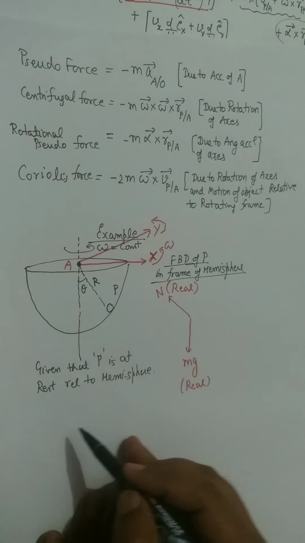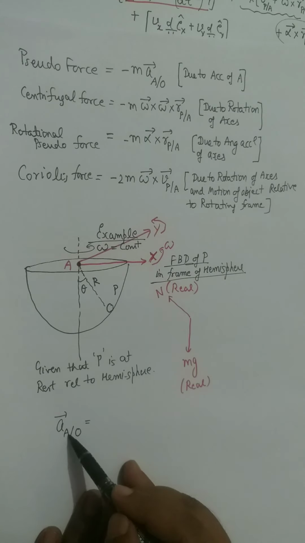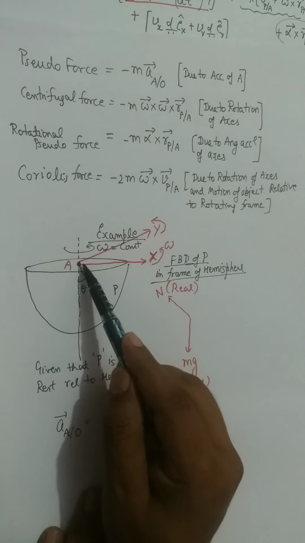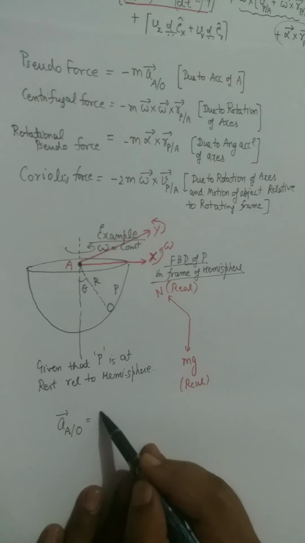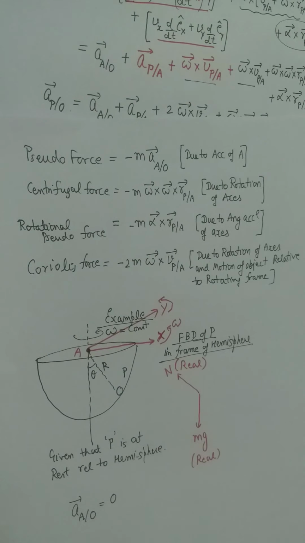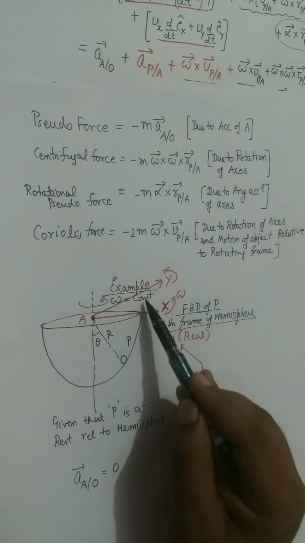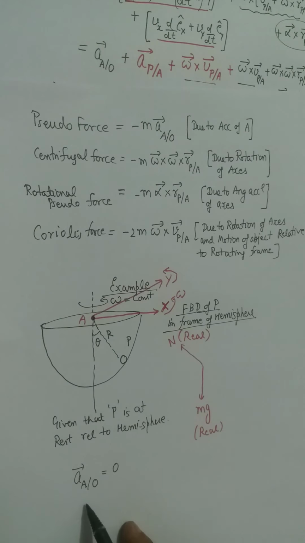Now we will check the following forces one by one. Is there any pseudo force? Is there any acceleration of A with respect to O? O is the fixed point in space. So no, this point A is not translating, it is fixed. So it is 0. So you will not have the first term. Since omega is constant, there is no alpha. So we will not have the third term also. Minus m alpha cross r of P relative to A will also be 0 as omega is constant.